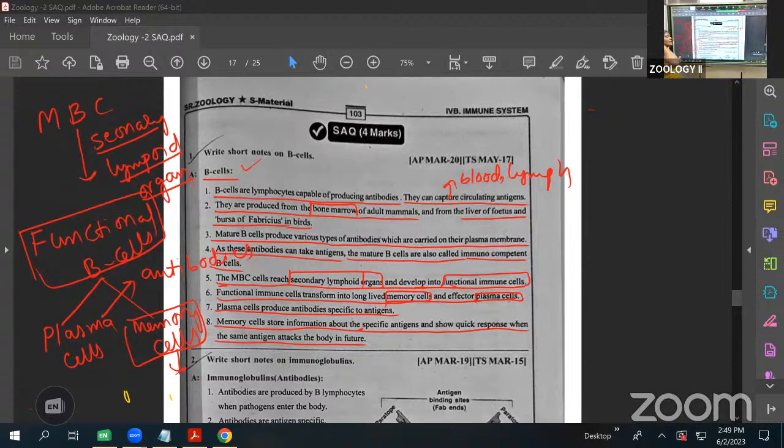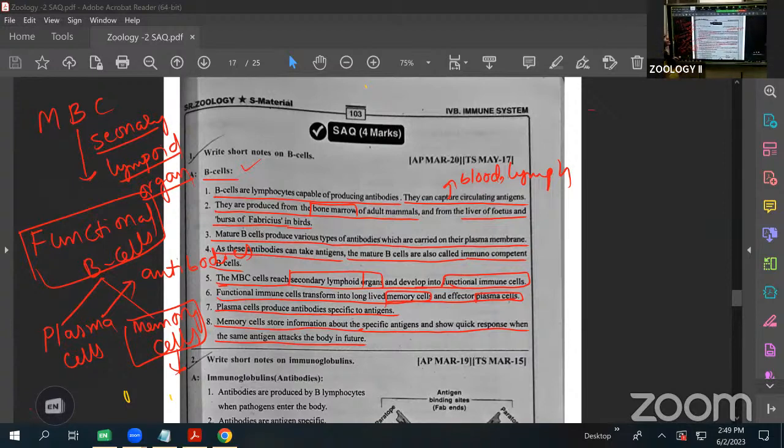For example, any disease, for example, smallpox. Once we get it a second time, we can't get it again. Why? Because memory cells are stored in our body. That's why, when the attack comes a second time, they can easily detect it and produce the antibodies.